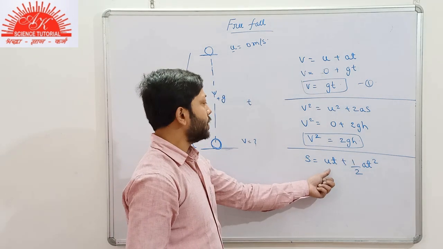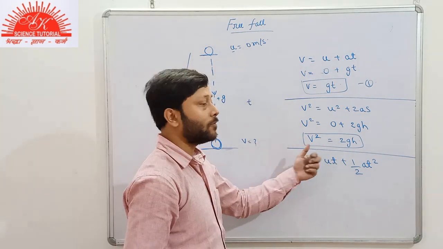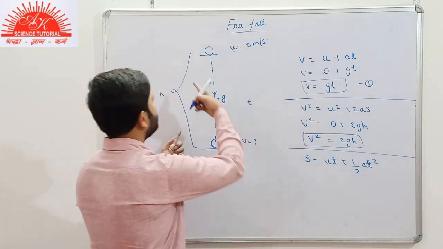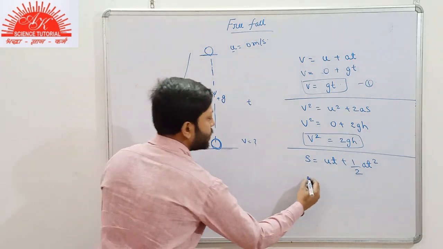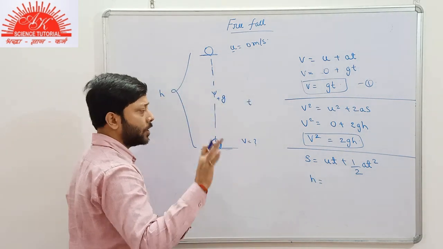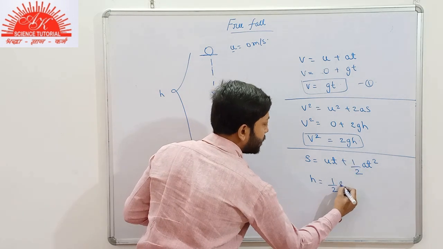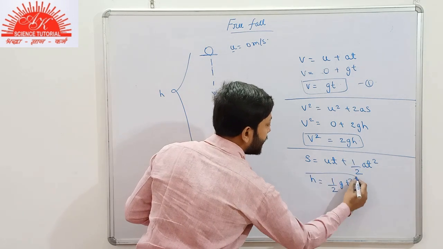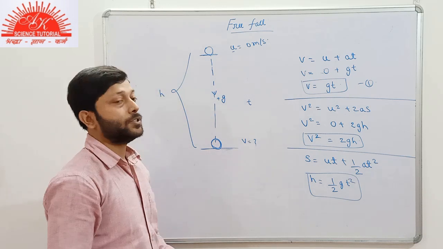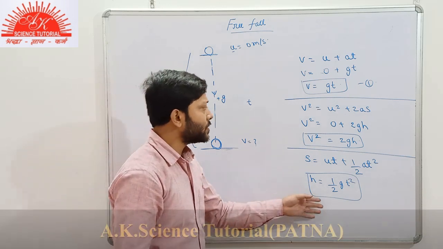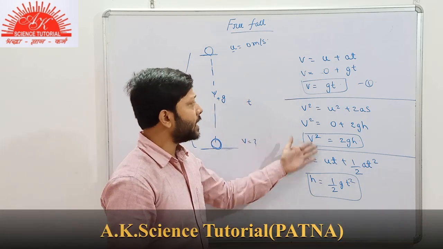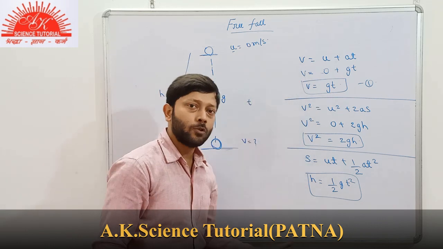Here u is 0, so this whole part will be 0. And s is replaced by h, because the motion is in vertically downward direction. This part is 0, 0 into t, plus half, a is replaced by g. What do we get? h is equal to half gt square. So these expressions are derived from the equations of motion only.